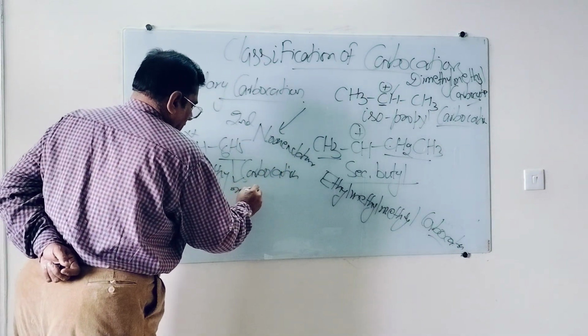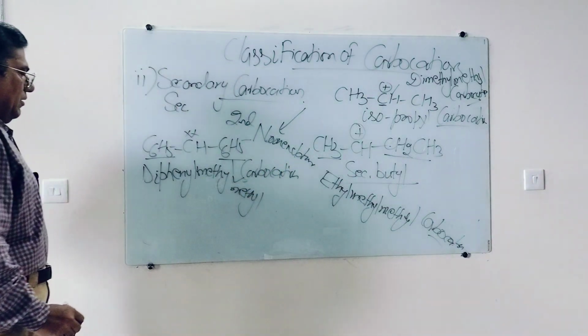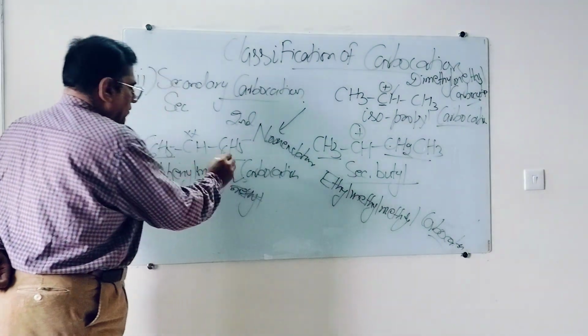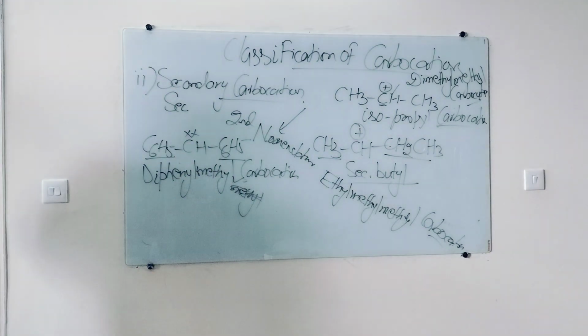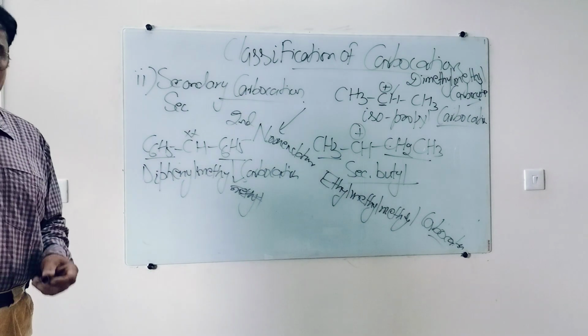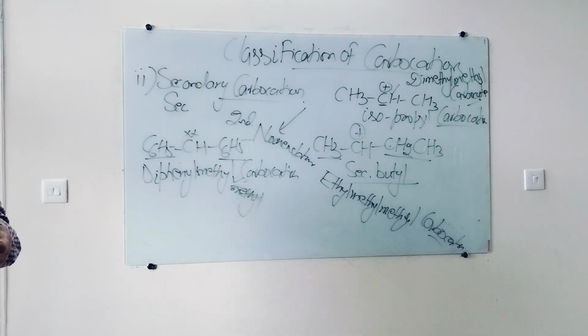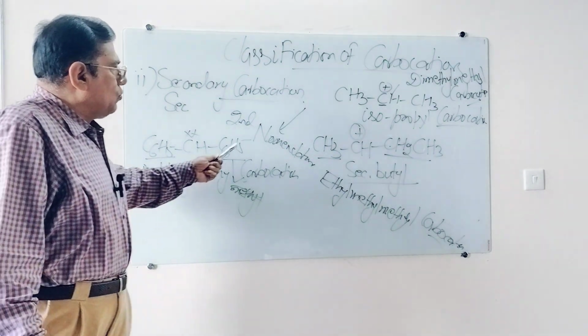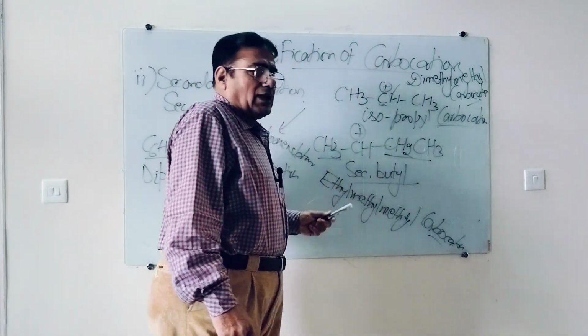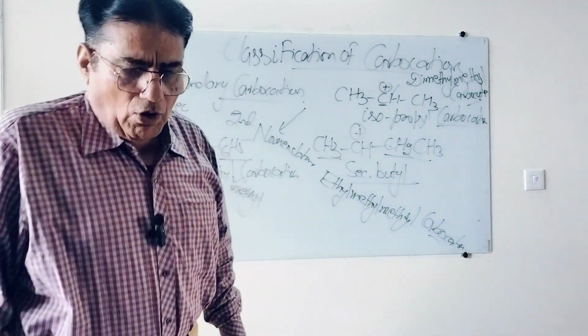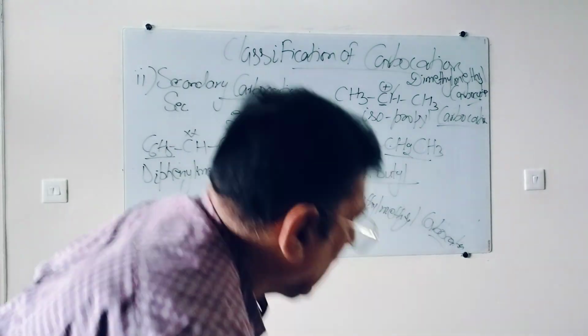There should be methyl, otherwise that will be wrong. Methyl is already there. Diphenyl methyl carbocation. So either isopropyl, secondary butyl, or diphenyl methyl, you are looking at the positive charge on a carbon which is attached to two other carbon. These are examples of secondary or 2-degree carbocations, right?